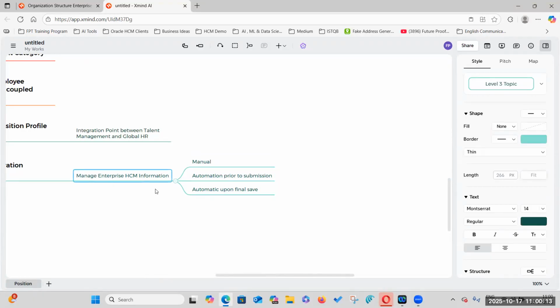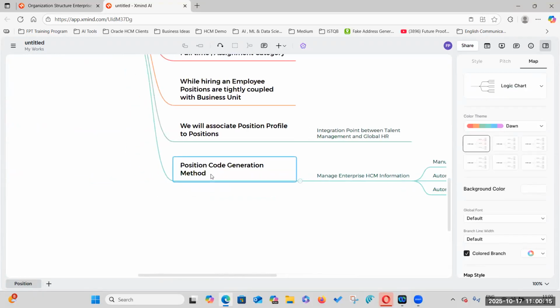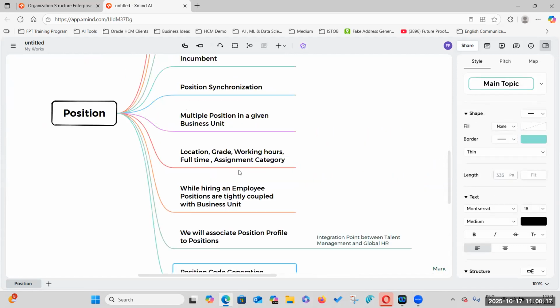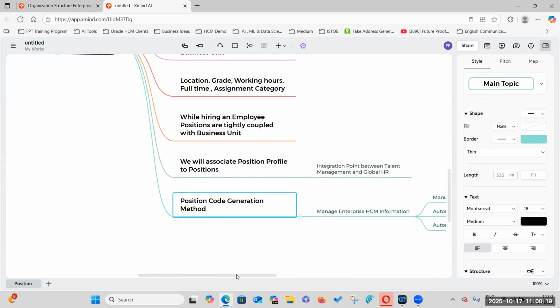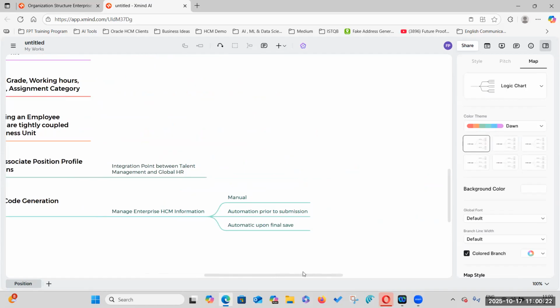Based upon the settings here, the position code will get generated. The person number generation method is the same, right? Yes, position code is the same.